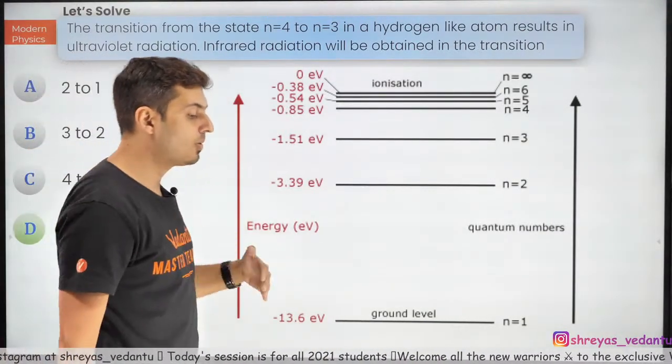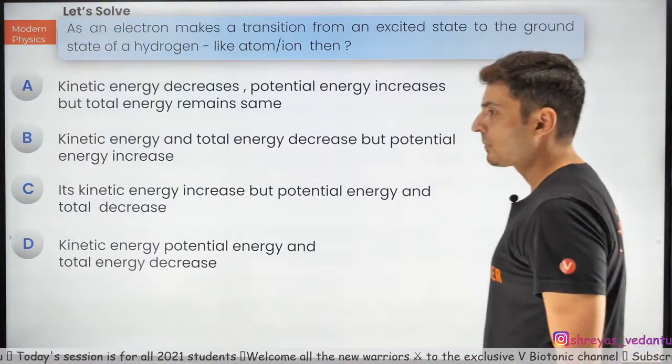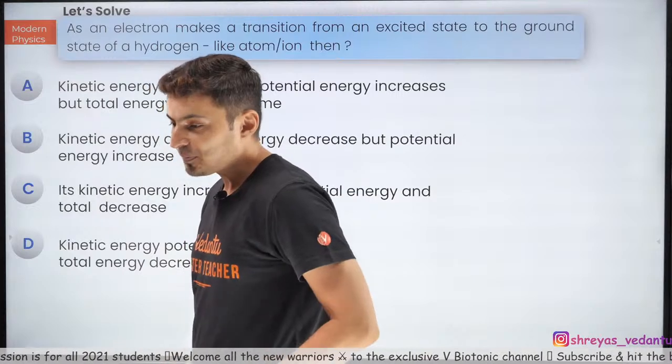That's how you need to solve this question, and that's how you get the answer. You should know who has more wavelength, who has less wavelength, and you should know that energy is inversely proportional to the wavelength. Next question coming up on your screen now.